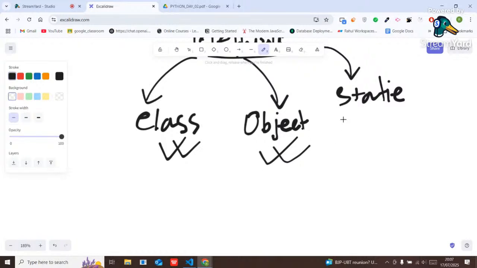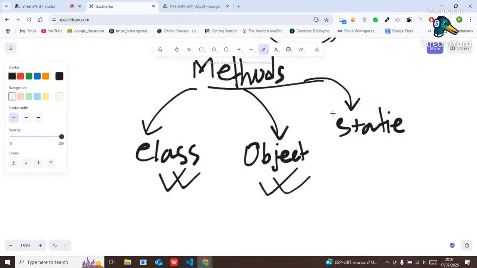But static method is different. This static method is neither related to the class nor related to the object, but it will act as a support for both class and object. Later I will show you guys.